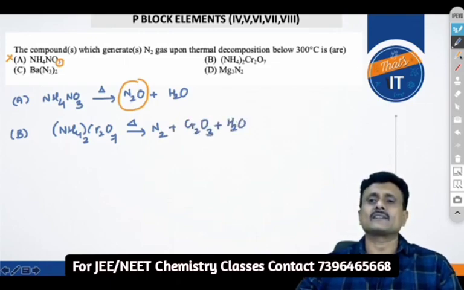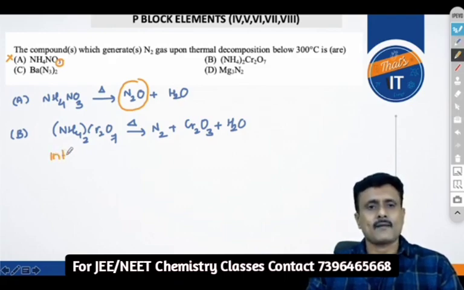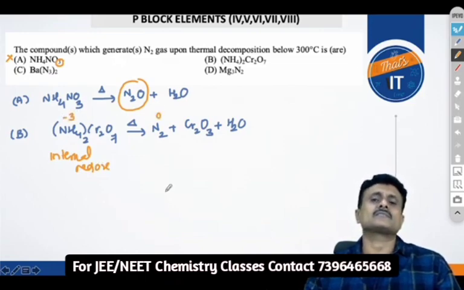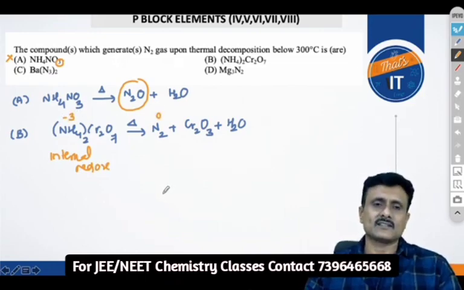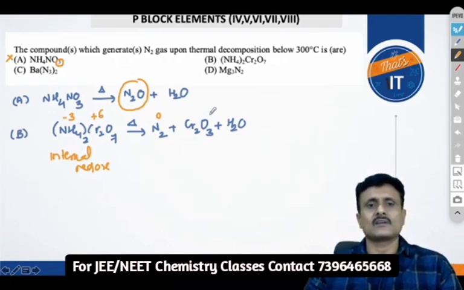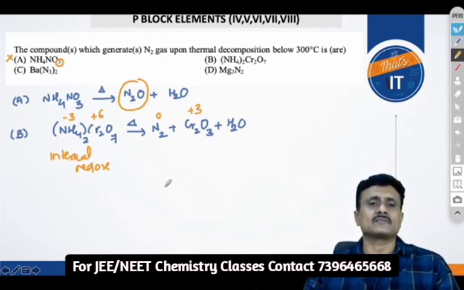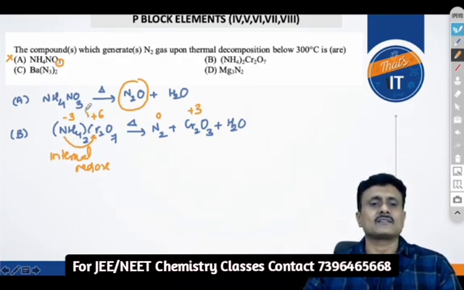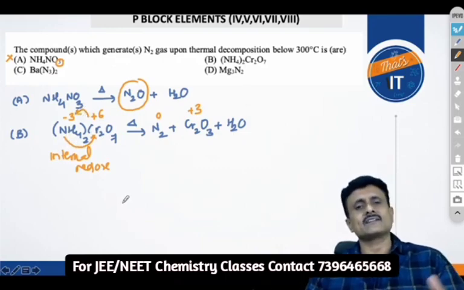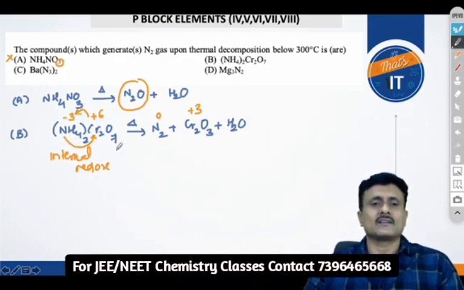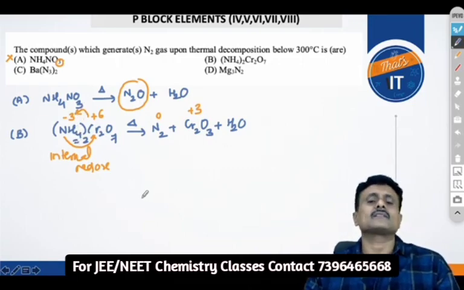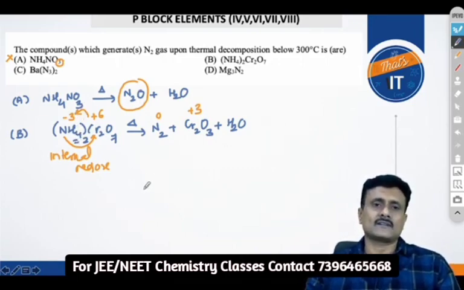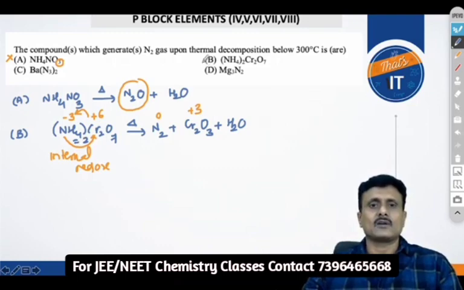Alright, this is an internal redox reaction. That means what? Nitrogen is changing from -3 to 0 and chromium is changing from +6 to +3. So this is acting as a reducing agent, giving away its electron, and this is acting as the oxidizing agent internally, because you know the dichromate in acidic medium, since there are ammonium ions, is a strong oxidant. So this is possible, isn't it? So option B is correct.